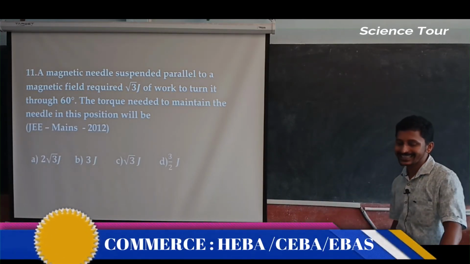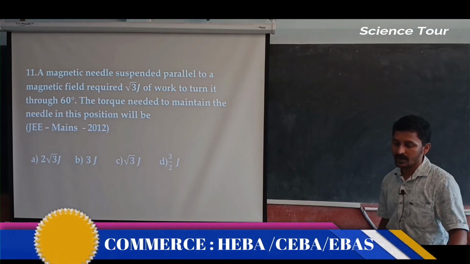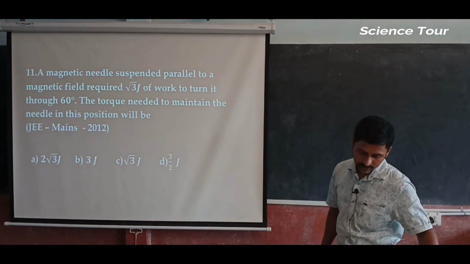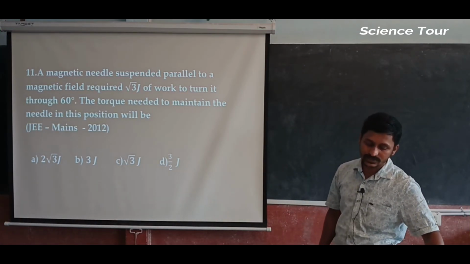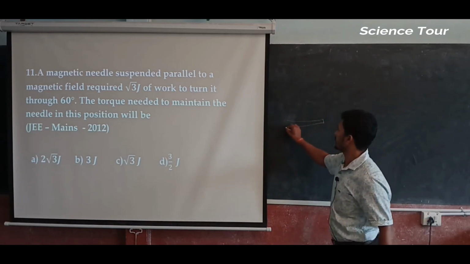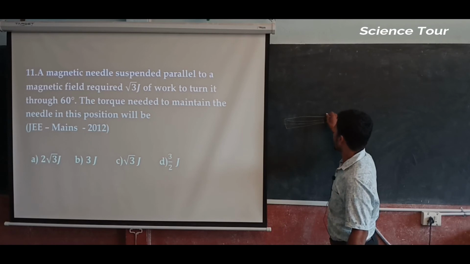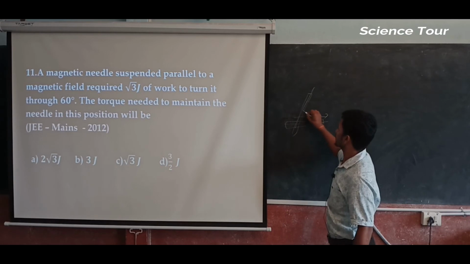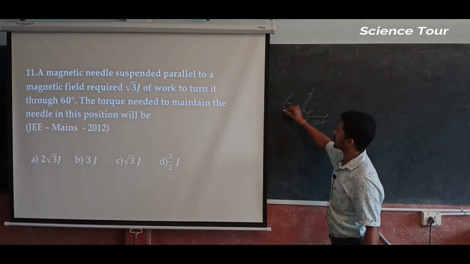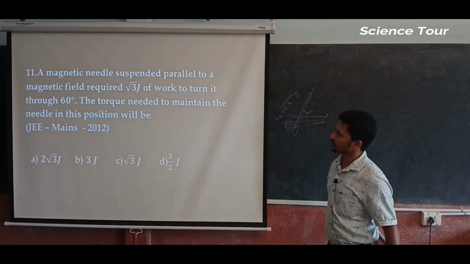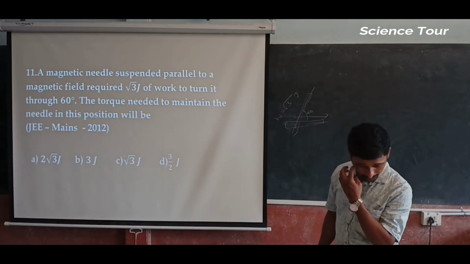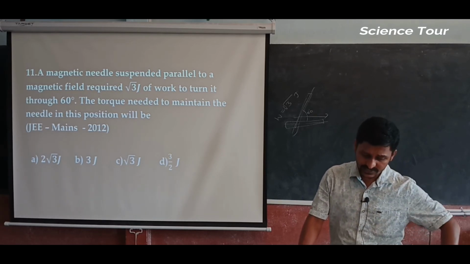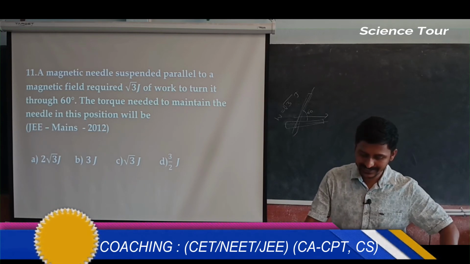A magnetic needle is suspended parallel to a magnetic field, and requires √3 joules of work to turn it through 60 degree. Parallel means the angle was 0 with the magnetic field. Now I have to turn it through 60 degree, which needs work of √3 joules. Already this question we have done, I guess.